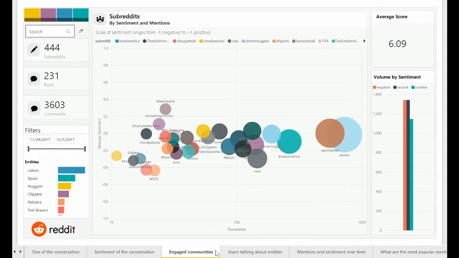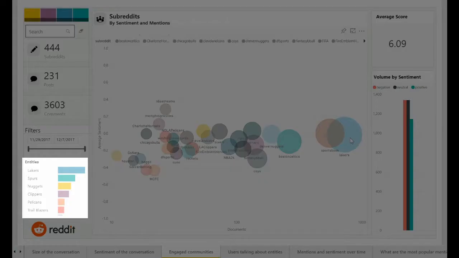Going deeper into the Reddit platform, we can analyze how communities of users contribute to the discussion across different subreddits. Here we can see that the Lakers subreddit has the greatest number of documents, followed by Sportsbook, and both have neutral sentiment on average. Selecting a subreddit shows the breakdown of entity mentions within it.